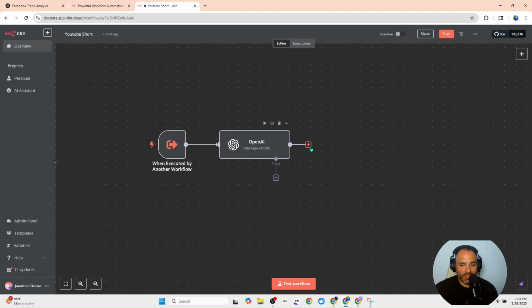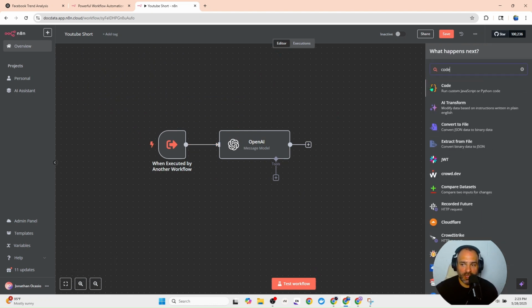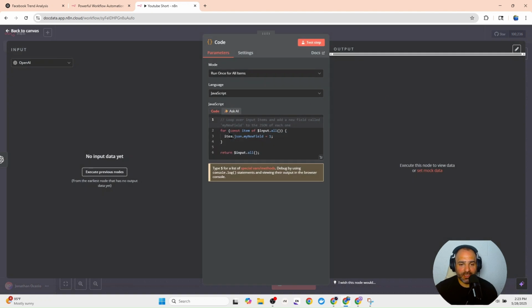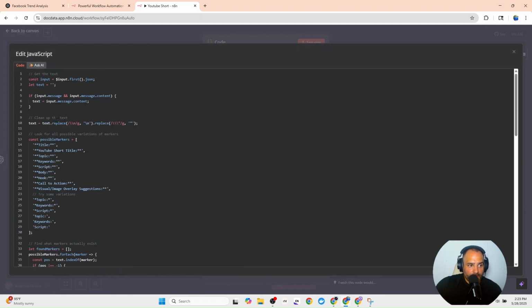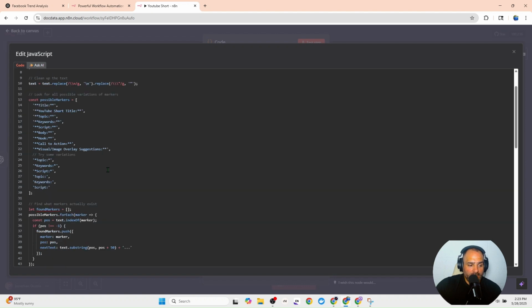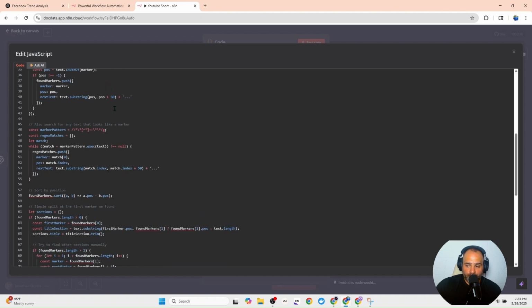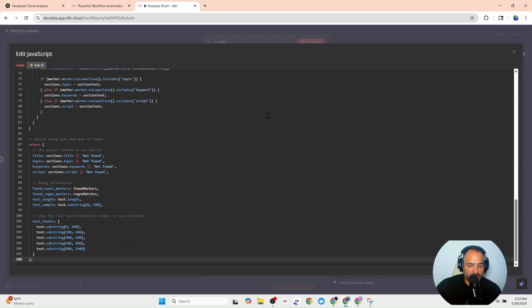The next thing we need to do is start processing that data, and we need to split it out, because this is going to send you one code of structured data. It's going to give you a paragraph. What you need to do is start splitting that paragraph into chunks so that you don't have information you don't want inside of your videos. So now this is what this node is going to do. And basically, you can take a screenshot of this. And then you can take another screenshot here. And then the last screenshot here.